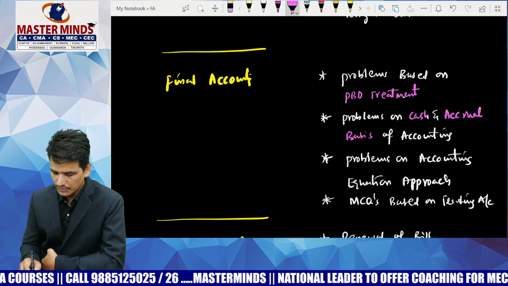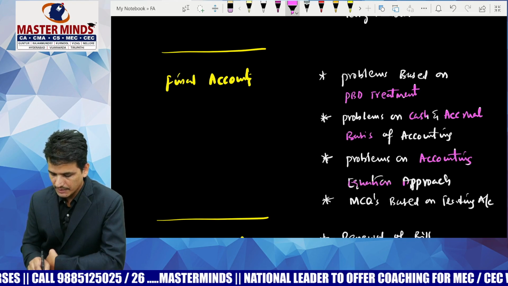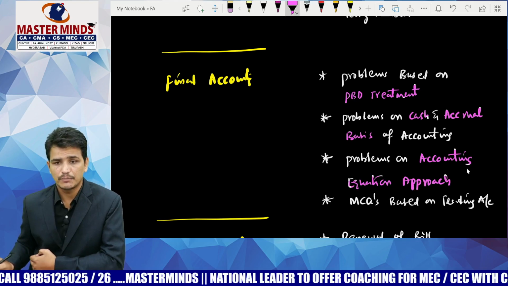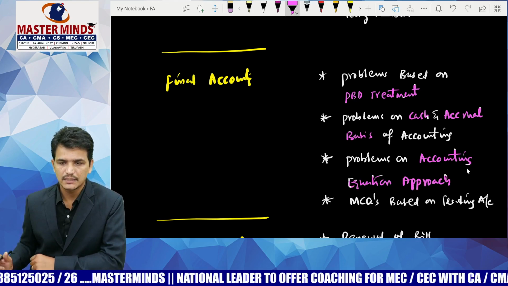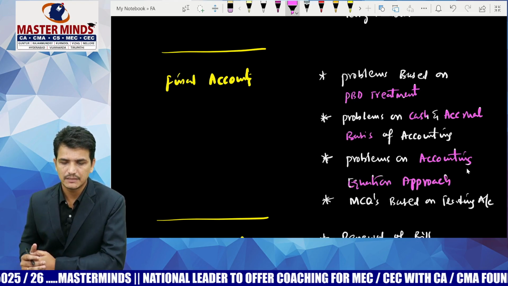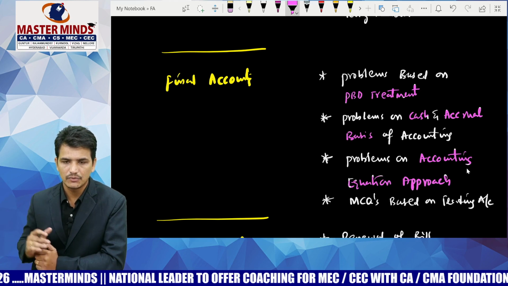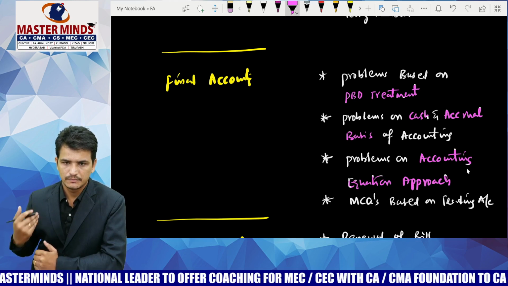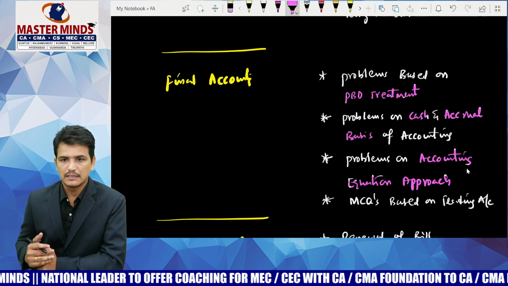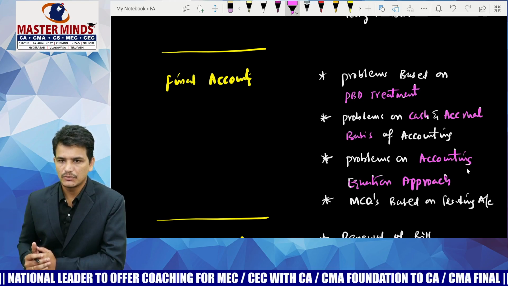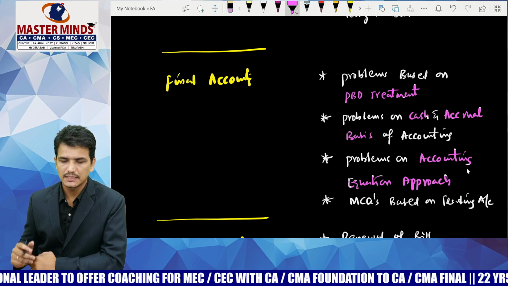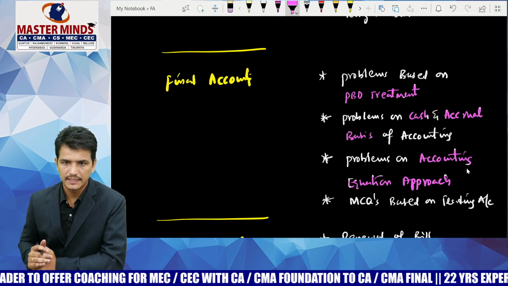These are also important problems to consider in this chapter. Next, I recommend you follow the problems based on the accounting equation approach, that is a modern approach: assets minus liabilities is equal to capital. Based on that equation, certain problems are included in our study material. As per my guess, I suggest you prepare this area also. There is a possibility of getting a question from this area.